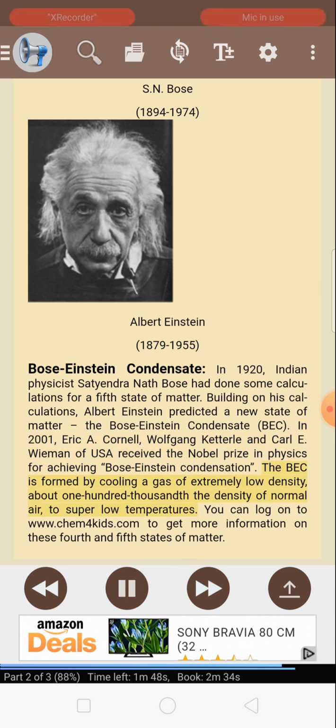The BEC is formed by cooling a gas of extremely low density, about 100,000th the density of normal air, to super low temperatures. You can log on to get more information on these fourth and fifth states of matter.